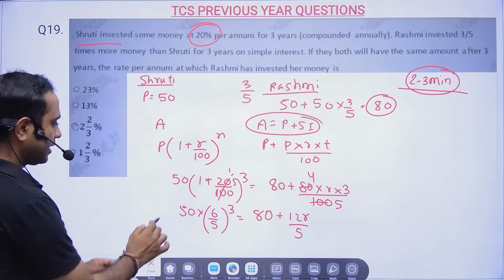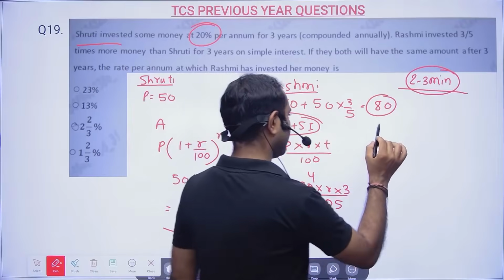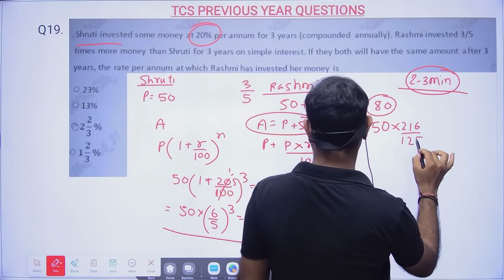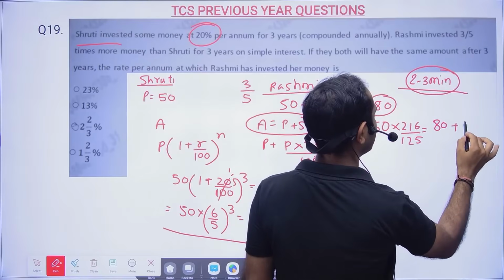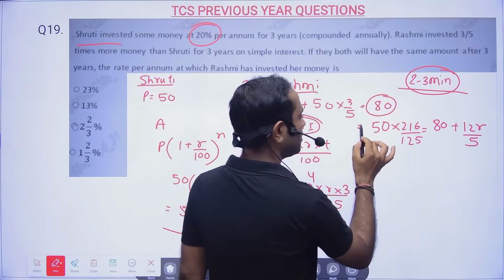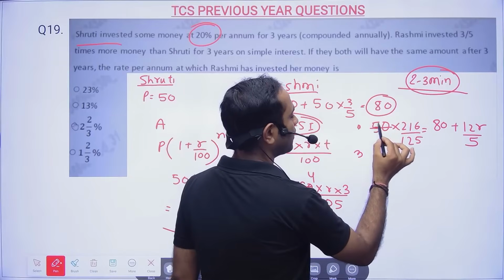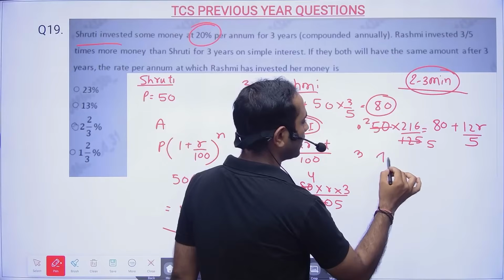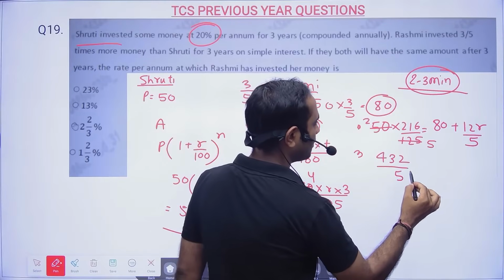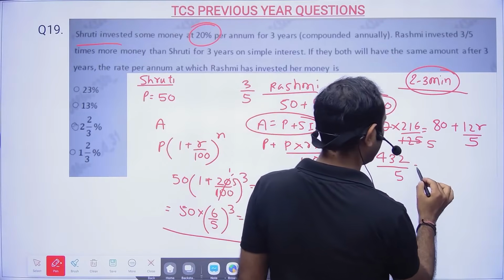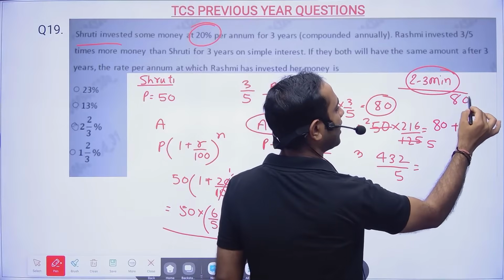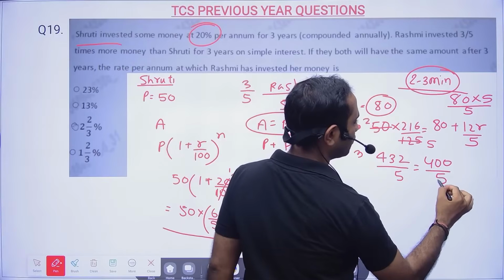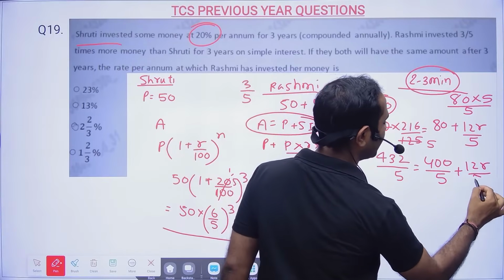Okay, come on. Now this one I will try to solve here. So 50 into 6 cubed will be 216, divided by 125, is equal to 80 plus 12r by 5. Now the remaining calculation here: 25 twos and 25 fives, so 432 by 5. For 80, how can I write it? Into 5 divided by 5, so I can write 400 by 5, so that my calculation becomes easy. Always try to make the calculation easy.